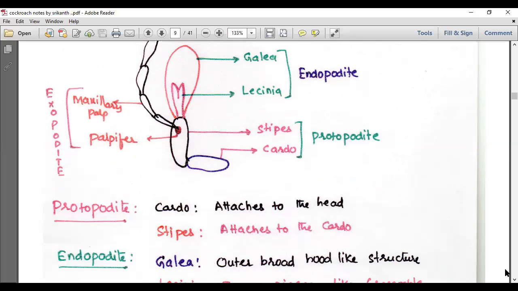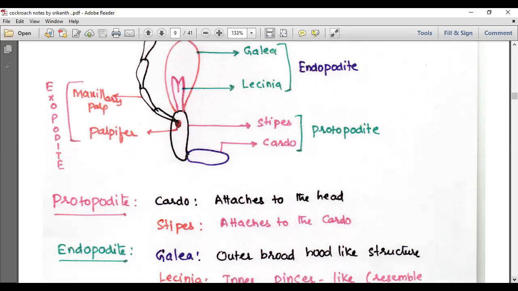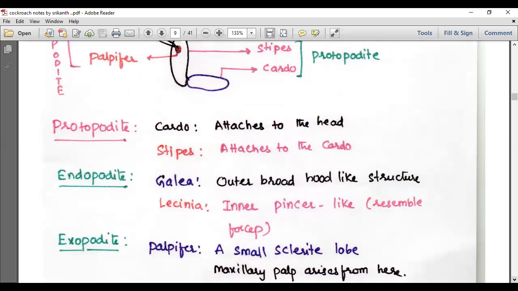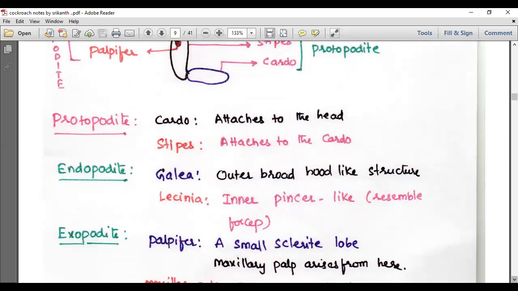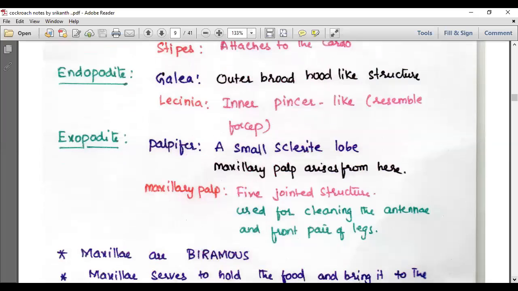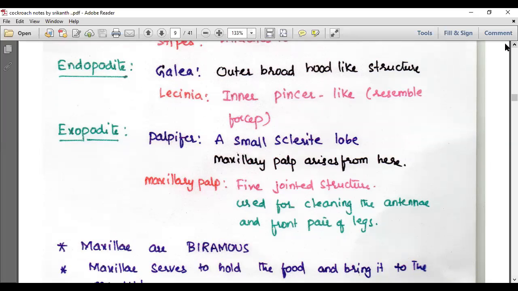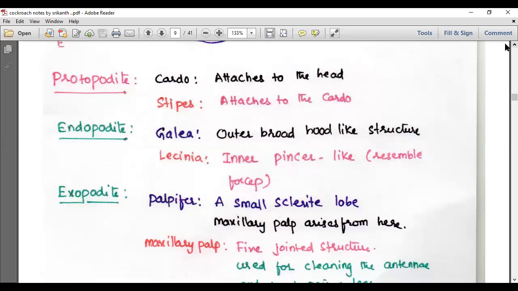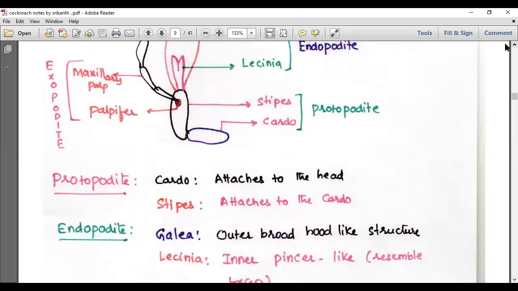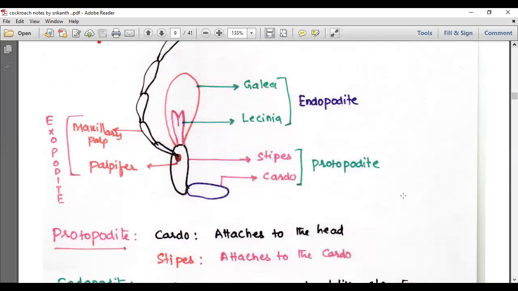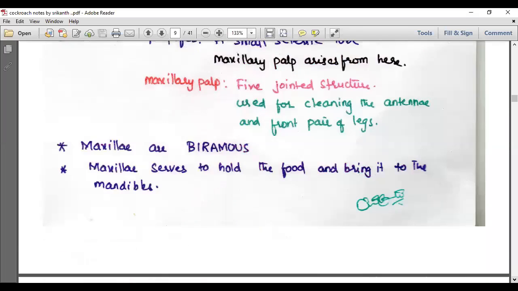Endopodite has an outer broad hood-like structure called galea, and a pincer-like structure which resembles forceps or scissors, that is the lacinia. Exopodite includes the palpifer, a small sclerotized lobe from which the maxillary palp arises, a five-jointed structure. What is the function of the maxillary palp? It is used for cleaning the antennae and the forelegs, the first pair of legs. So remember these words, repeat them, practice them.